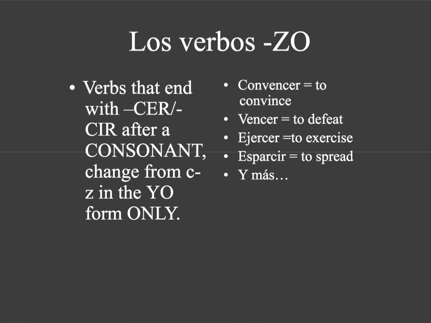Okay, ZO verbs. These are incredibly similar to your ZCO verbs with one important difference. So they also end in CER or CIR. However, that's going to be after a consonant. Okay, so all of these verbs, look, CER, but it's an N. RCER, RCIR, NCER. It's consonant plus CER or CIR. That means the yo form ends in ZO. You're really going to have to separate in your mind the difference between the ZCOs and the ZOs.